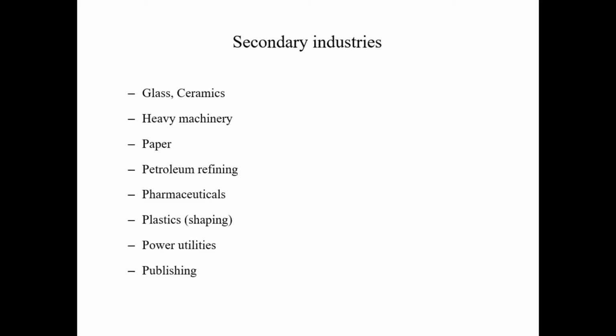In the secondary industries, we also include the glass and ceramic industries, heavy machinery, paper, petroleum refining industries, pharmaceuticals, plastics, power utilities, the publishing materials industries, textiles, tires and rubbers, and the wood and furniture industries.